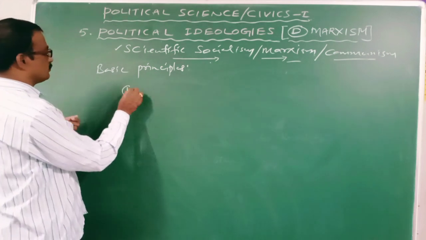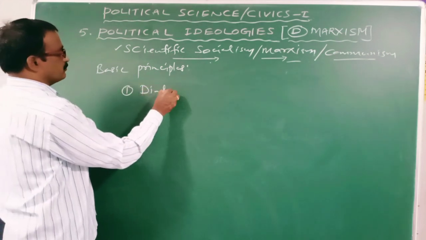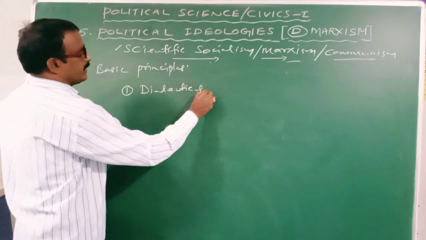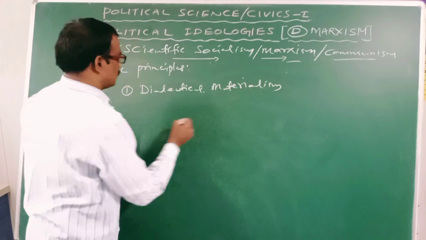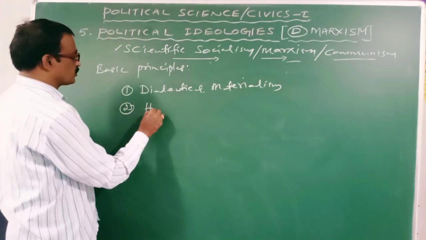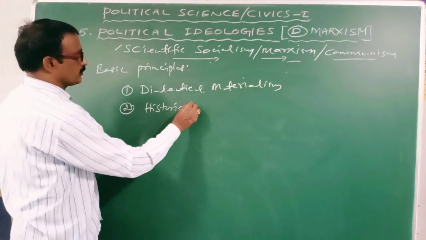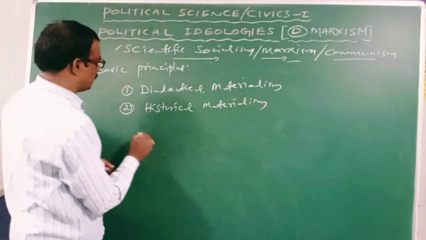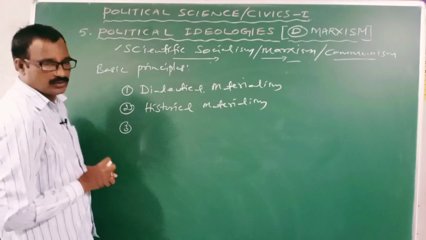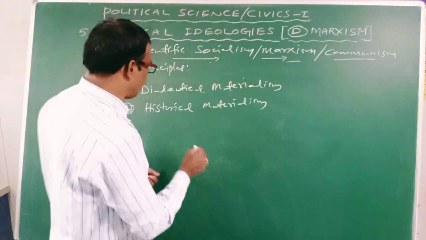Number one is dialectical materialism. Number two, historical materialism. Then surplus value.